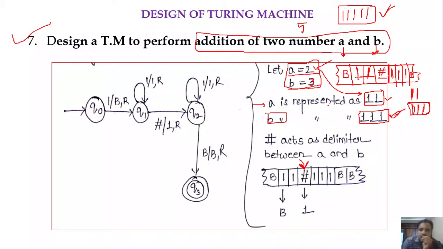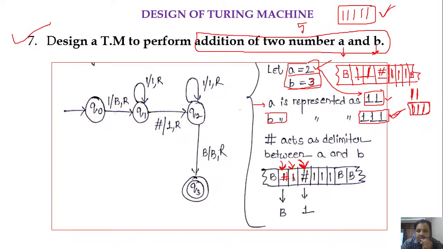So what we will do here is we start with the first one. Whenever we find the first one, we replace that one with hash and move the header towards right. If you move the header towards right, we will get 1. So keep that 1 as it is and move the header towards right.